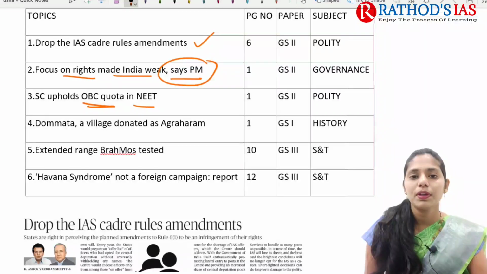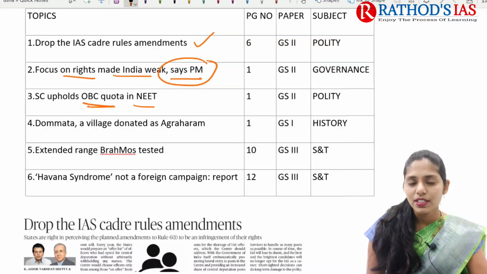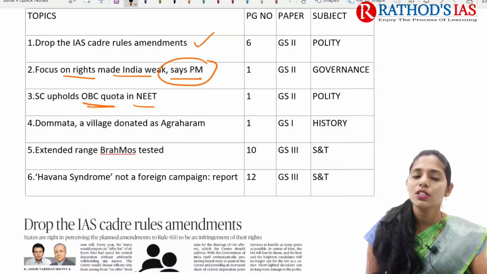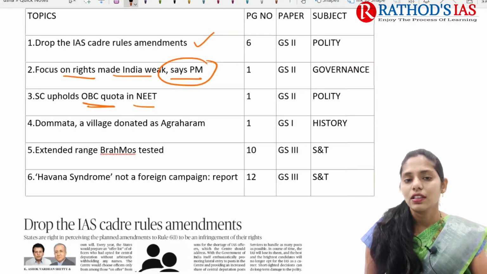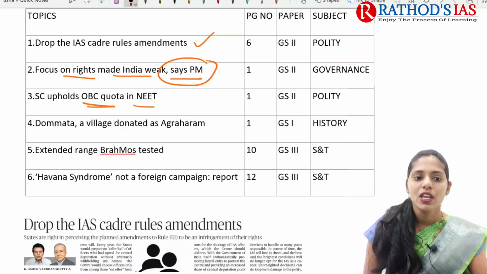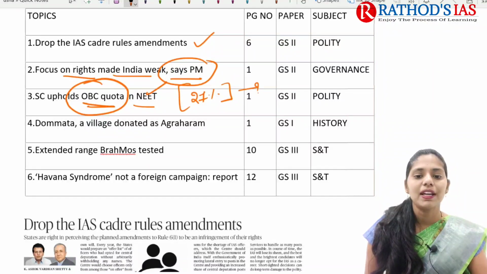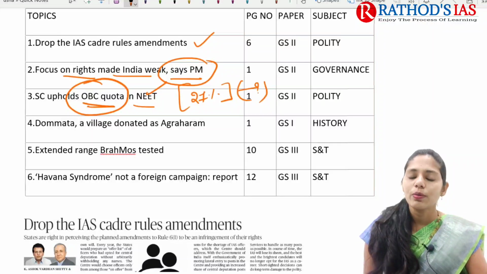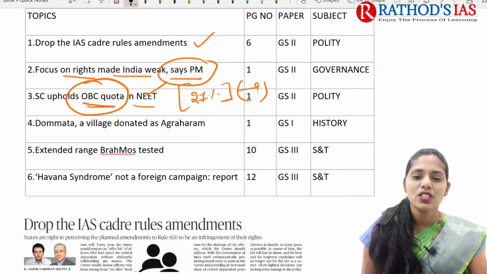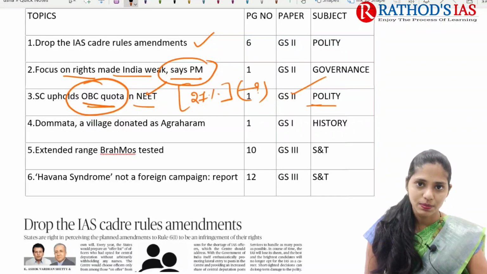And recently the Supreme Court allowed admissions based on this 10% quota for EWS and 27% reservation for the OBC category for this year. It said that in March it is going to examine the constitutional validity. Now the Supreme Court has upheld this OBC quota, that is 27% reservation for the OBC category in this NEET, and there is a pending matter regarding the EWS, economically weaker sections. So this is some background and we are going to see this topic in great detail. This will be important from our polity point of view.